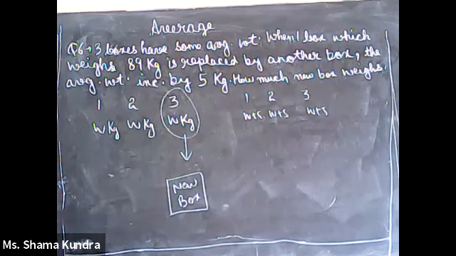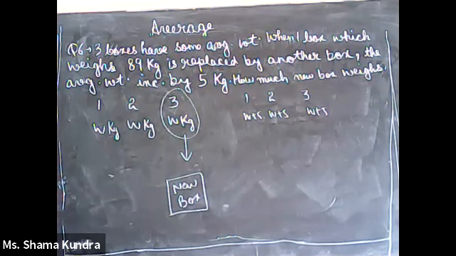Did you see over here? It was W, W, W. When the average became W plus 5 kg, it became W plus 5, W plus 5 and W plus 5. Now, if initially this condition is there and finally this condition is there, then what does that mean?